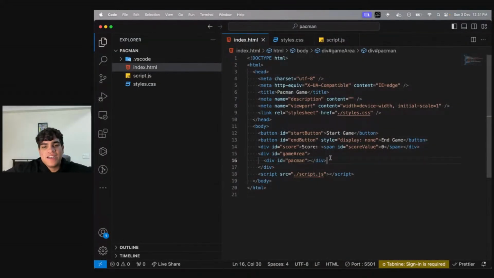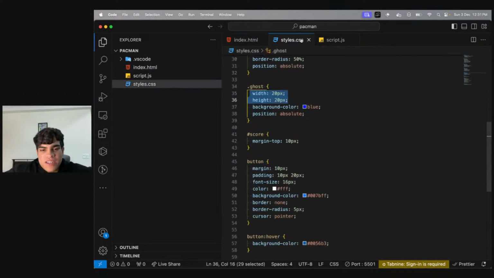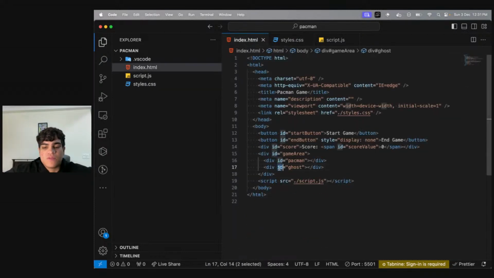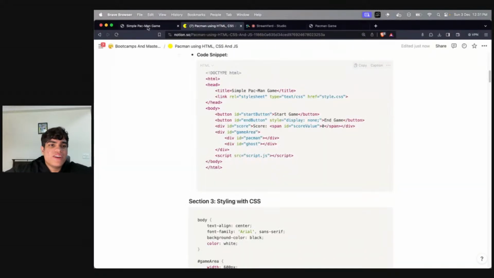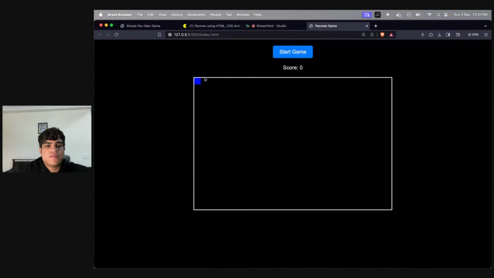That's what I said, right? Over here, if I say ghost, I think I need to give it a styling of ghost. Yes, a class name of ghost. If I give it a class name of ghost, I'll be able to see my ghost. Now see, there's a ghost. All right. Yes, Nakul, we'll be adding blocks using JavaScript.